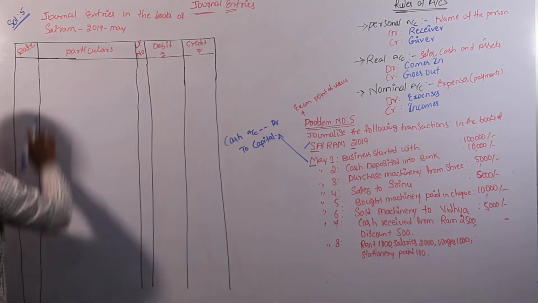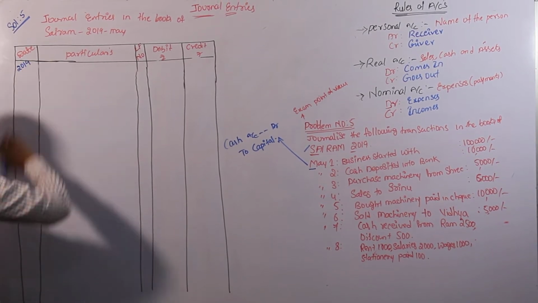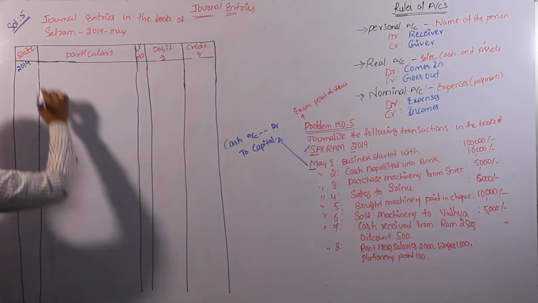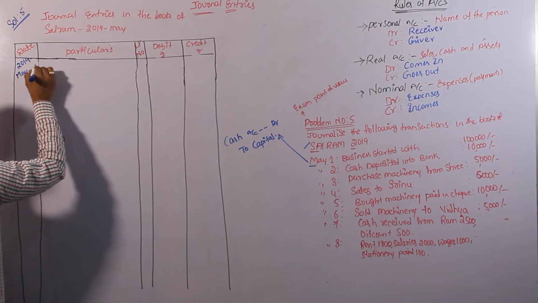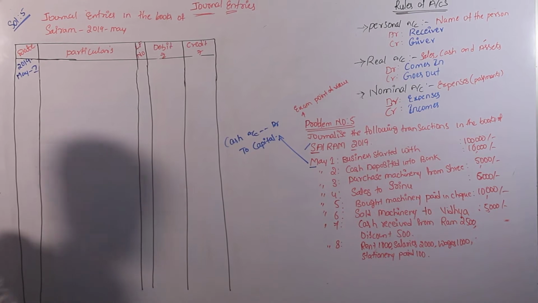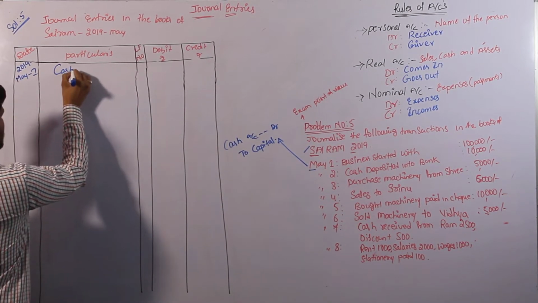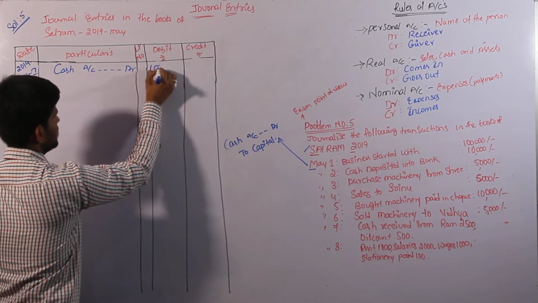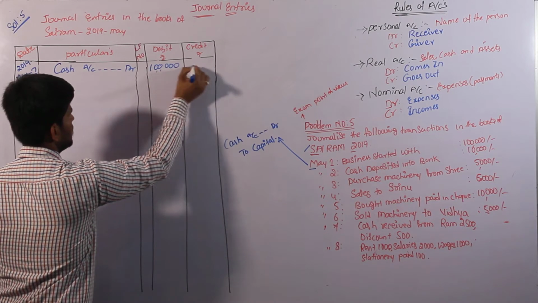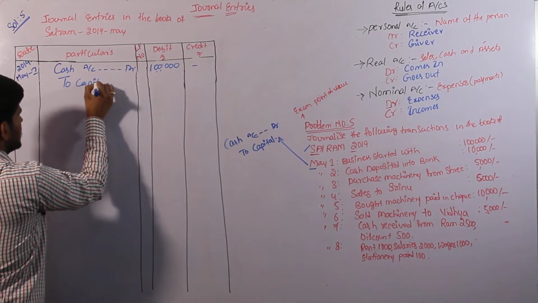So we have to take the date column. We have to represent the year 2019. After that, the month is important, and next the date. So the first day transaction will be converted as cash account debit to capital account.